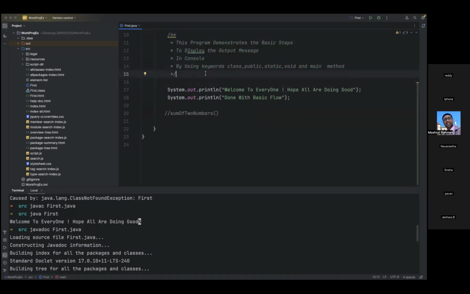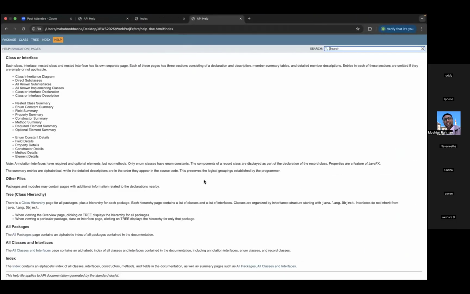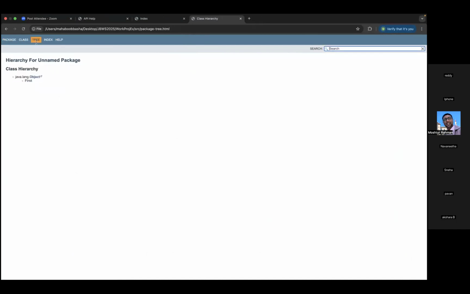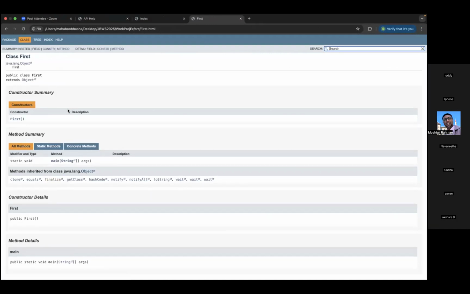This is to improve readability, but the main purpose of Java document is to show what our class is and what methods we have used. It gives technical details in a hierarchical manner. Right now there is only one class with a few steps, but this supports understanding internally how our program executes, with these basic details.